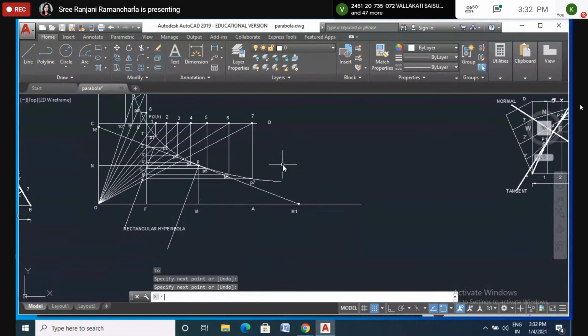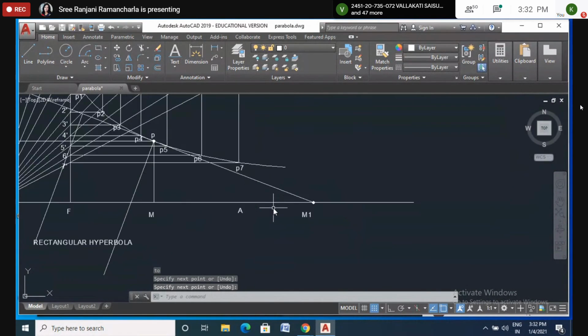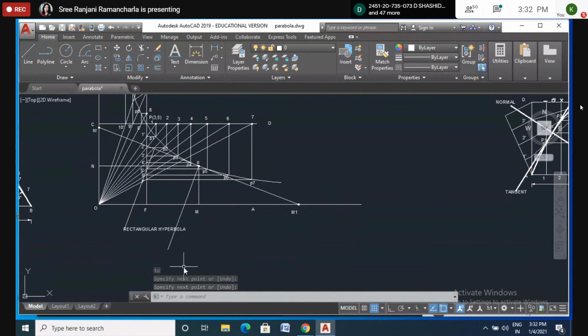Now it's okay. Now I got the perpendicular. I will remove this line. This is not perpendicular.